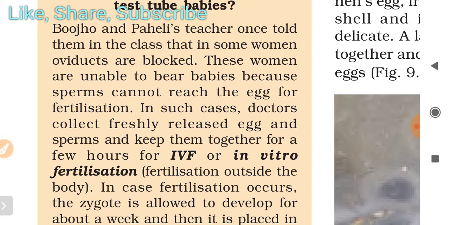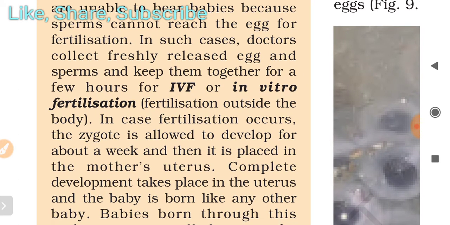In such cases, doctors collect freshly released eggs and sperms and keep them together for hours for IVF, or in vitro fertilization. Fertilization occurs outside the body.